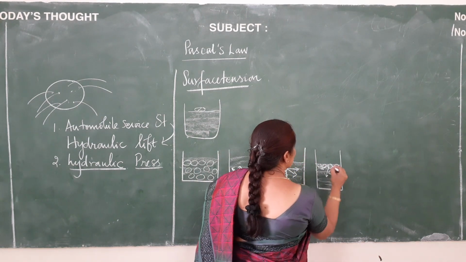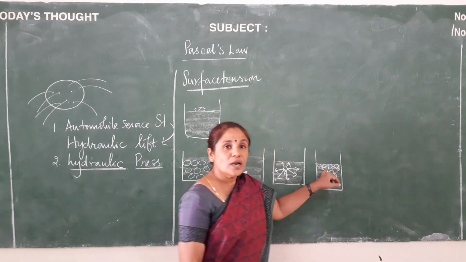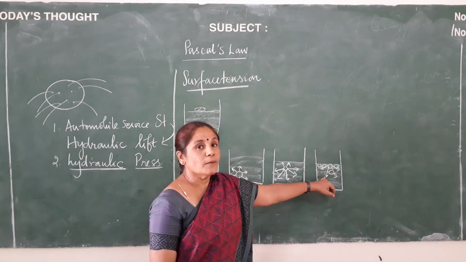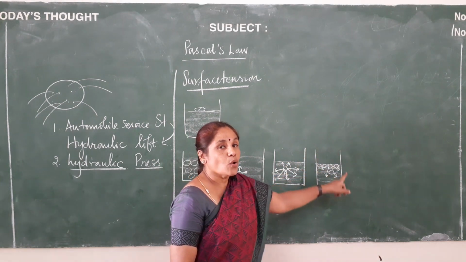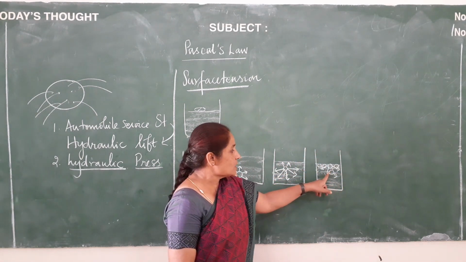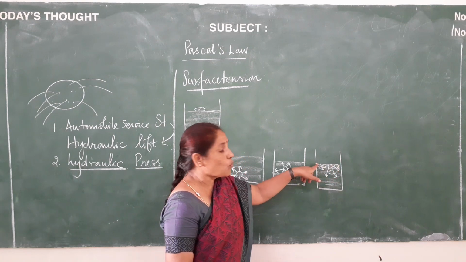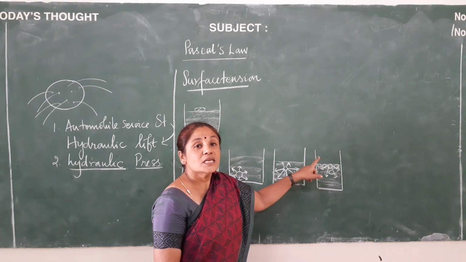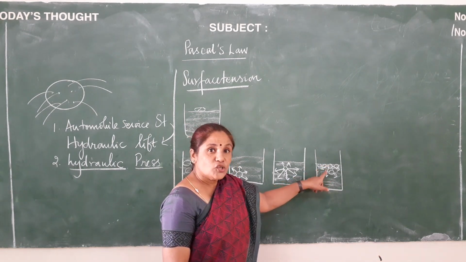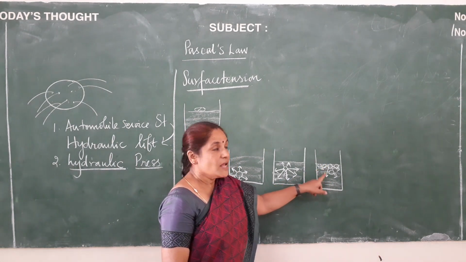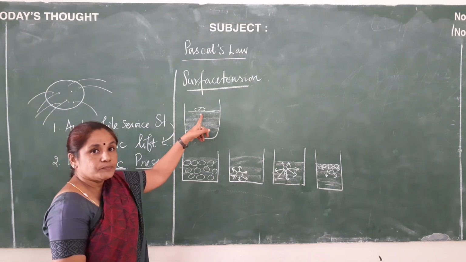For all these molecules, only a downward push and pull is experienced, whereas it is not acted upon equally on all sides. This is the reason why the surface of water behaves like a stretched elastic membrane. Because of this stretched elastic membrane property, the paper clip is floating.